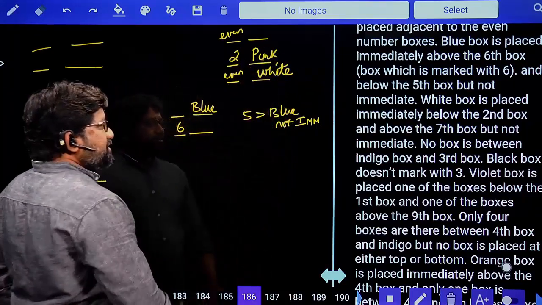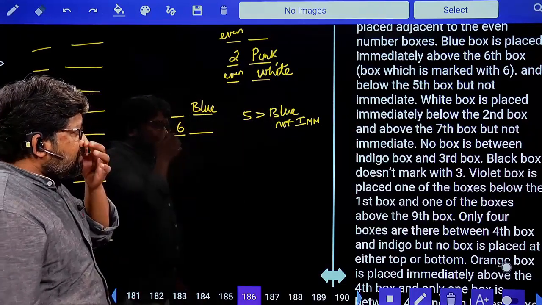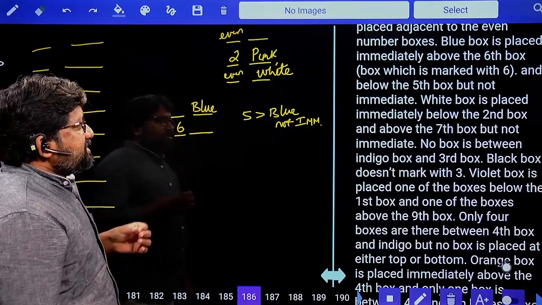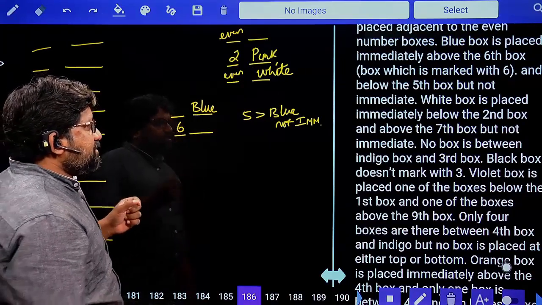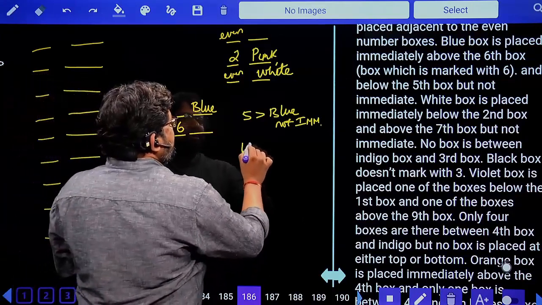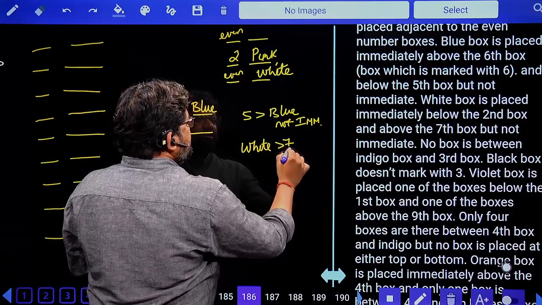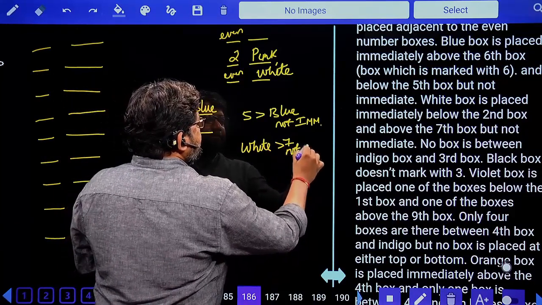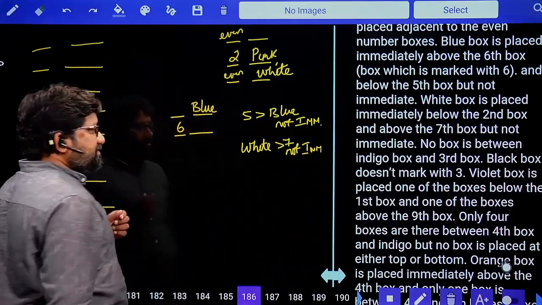Done. White box is placed immediately below second box and above seventh box, but not immediate. So white comes above 7, but not immediate. So immediately after white, you should not have 7.